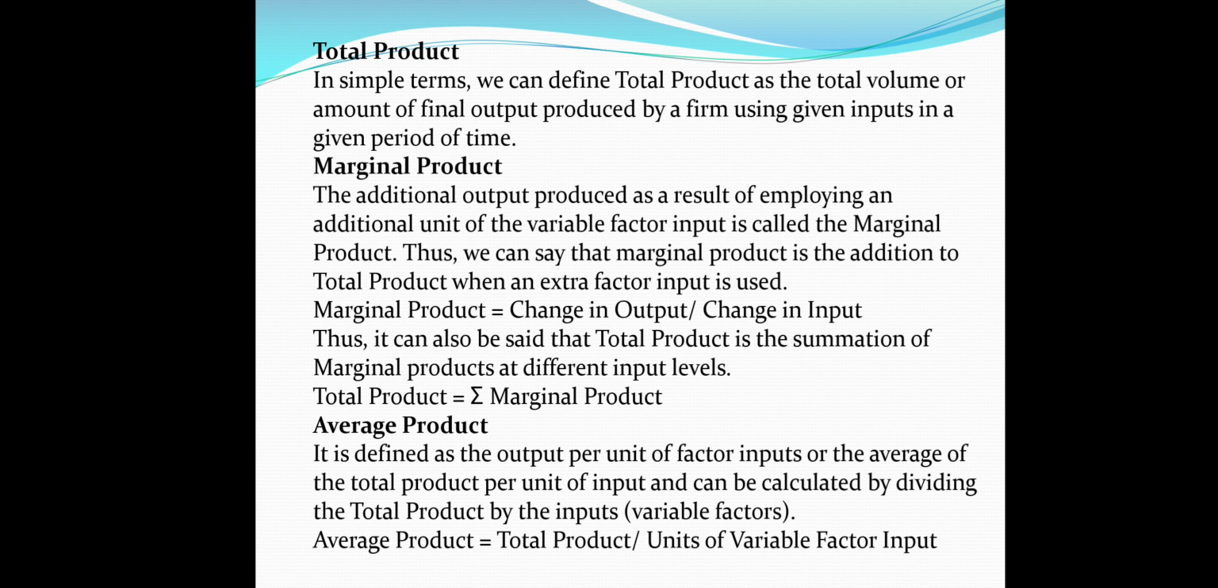Then comes the concept of average product. It is defined as the output per unit of factor input, or average of total product per unit of input, and can be calculated by dividing total product by input. So we can get average product by dividing total product by units of variable factor input.